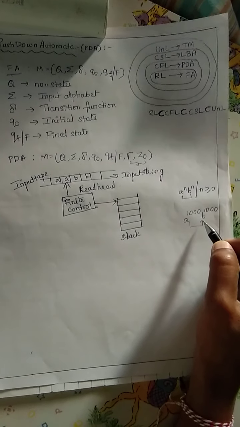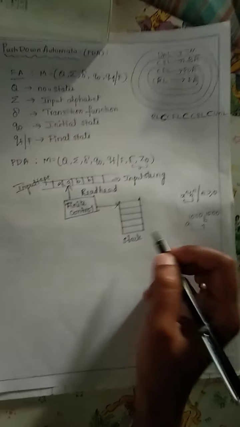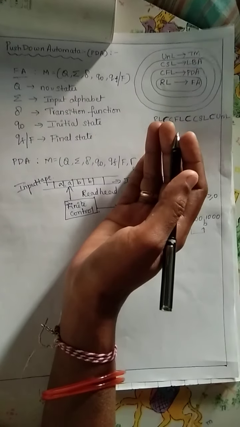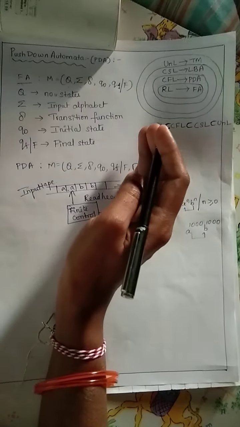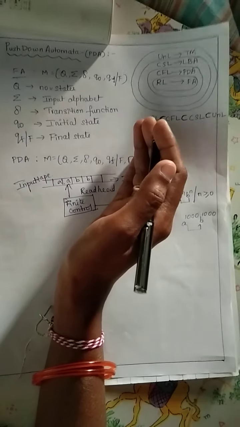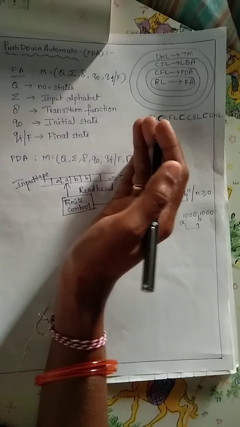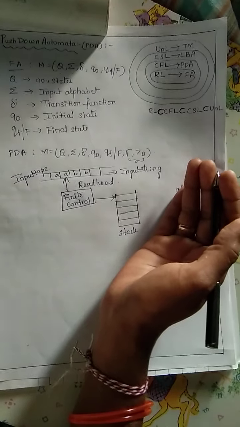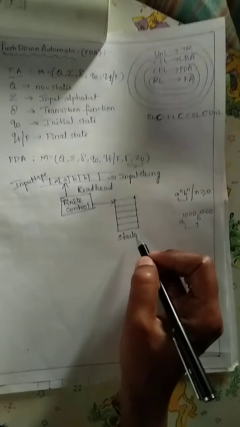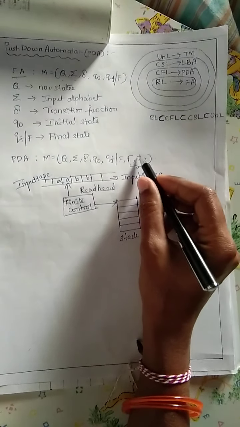So here we are going to add extra memory in the form of a secondary memory, that is the stack. Up to here it is only the finite automata. To compare the equal number of a's and b's, or if you want to store an extra string, we take secondary memory in the form of a stack, or auxiliary memory. Now how to represent this stack? The symbols we are taking are tau and z naught.